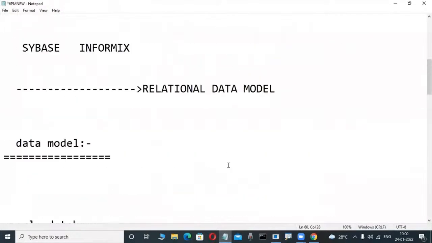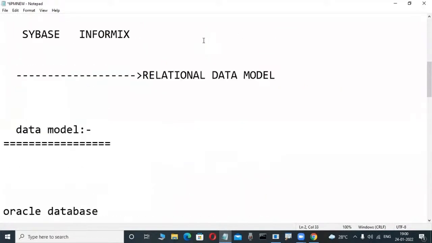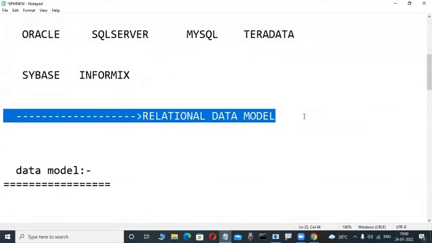That's why my intention is nothing, I'm not teaching anything in today's demo. Oracle is a database product, but it is implemented based on the relational data model, a concept from 1970 onwards. Nowadays Oracle, SQL Server and DB2 are all relational data model products.